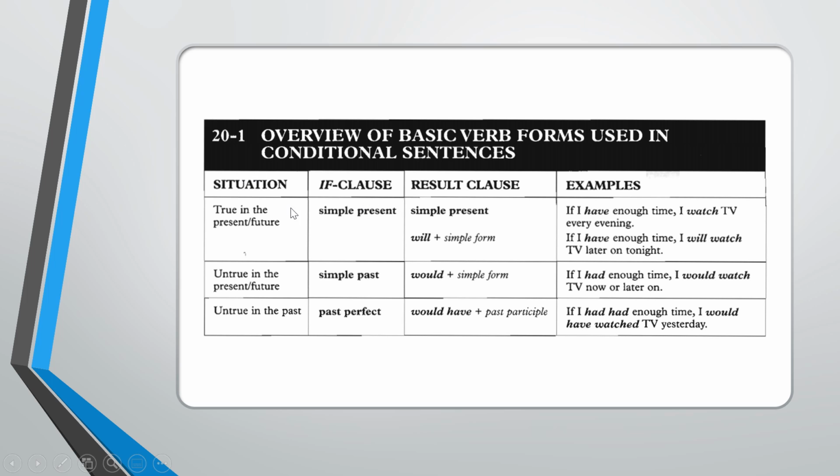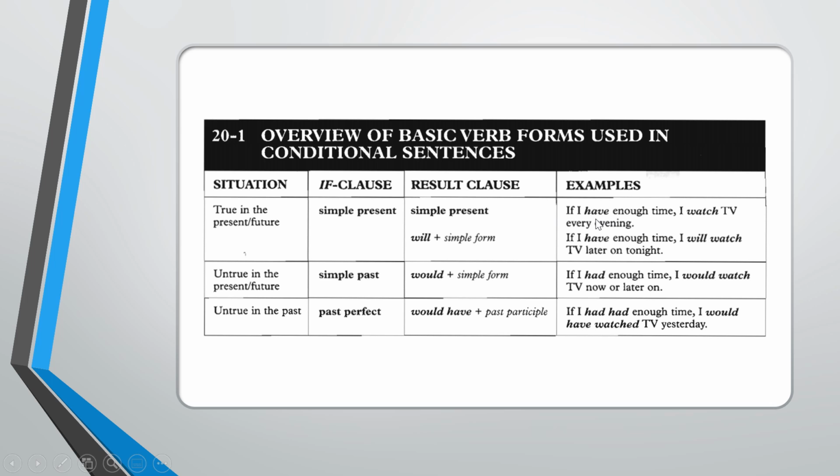For the first type of conditional sentence, the if clause must be in the form of simple present, and the result clause or main clause must be in the form of simple present or simple future. Have a look at the example. If I have enough time, I watch TV every evening.